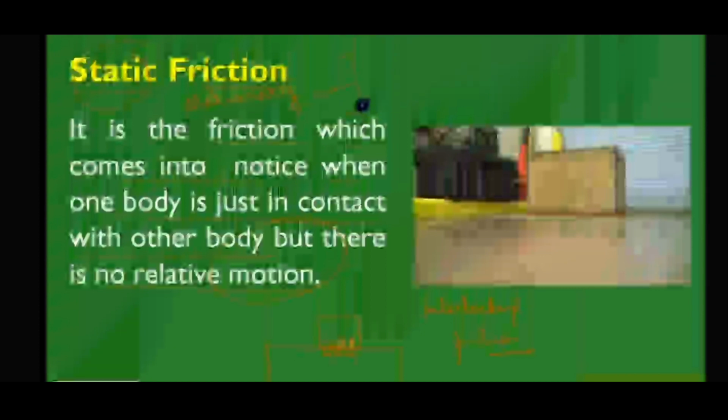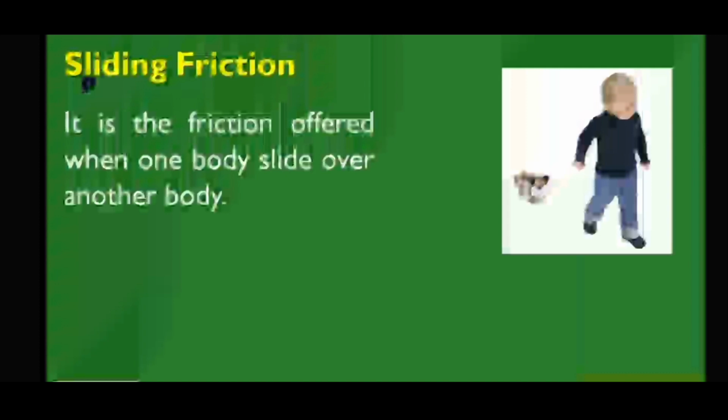Next is sliding friction. It is the friction offered when a body slides over another body. For example, a boy is pulling a toy on a clean surface. Both the things are smooth and there are no ridges, so the toy will move easily and firmly. There will not be any disturbance. There are no ridges and grooves. So that is called sliding friction. Here the friction is slippery and makes the surface smooth to make the toy move from one place to another place smoothly.